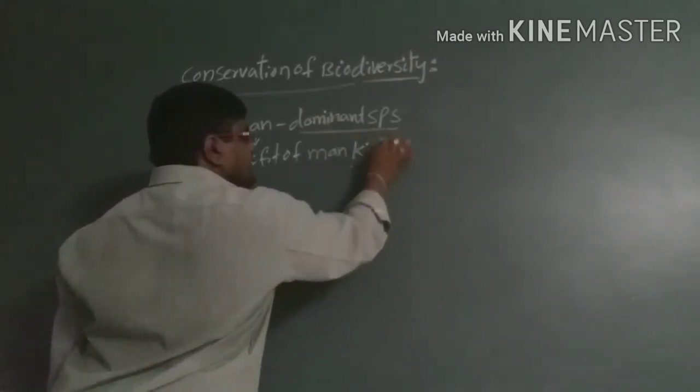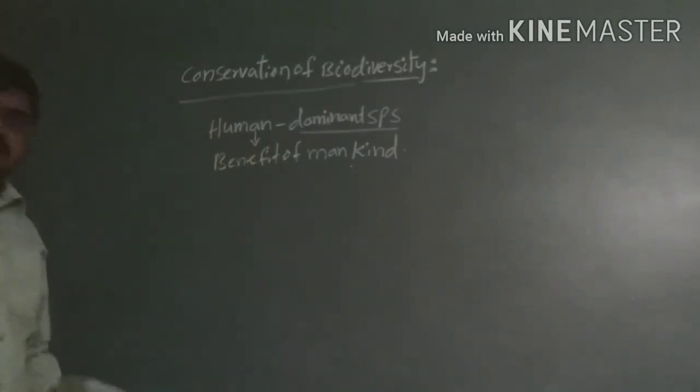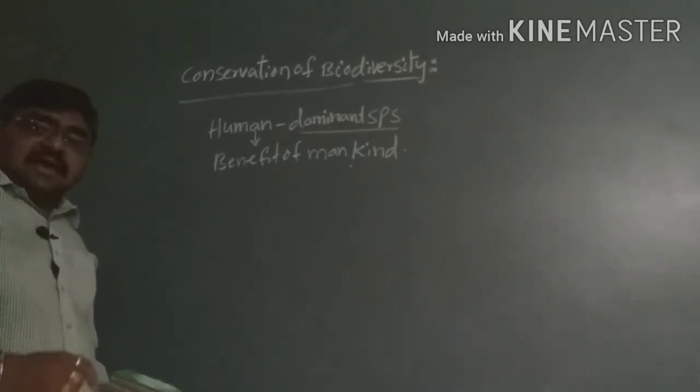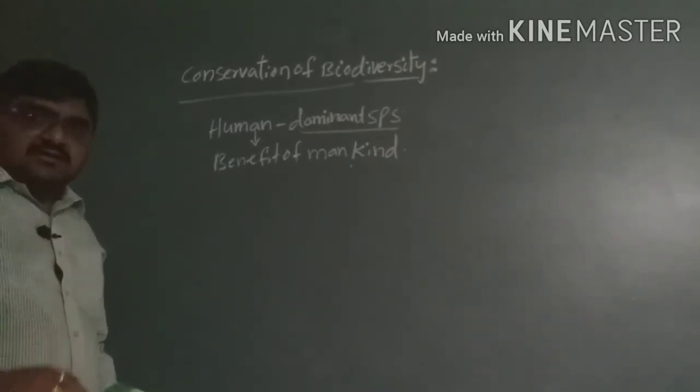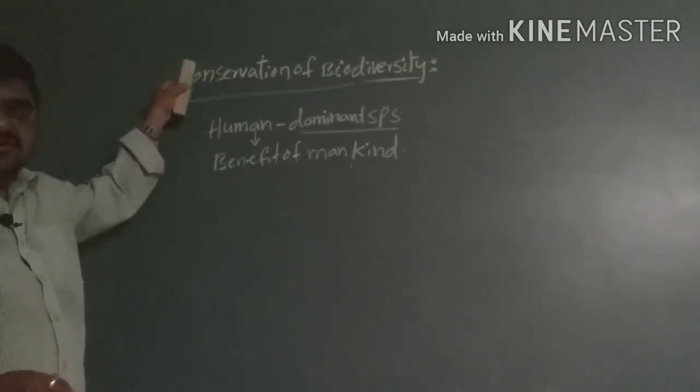Here the species should be conserved. Conservation means we are protecting the species from exploitation, and we are also able to conserve the species for future generations.